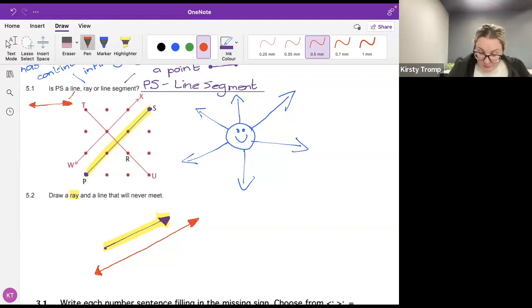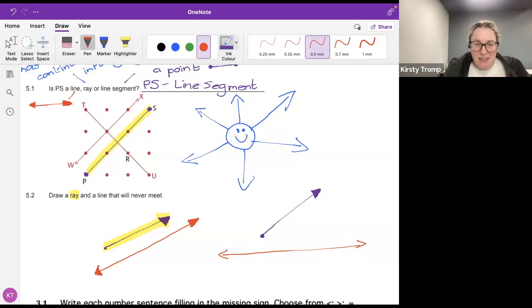Another option is we could go do our ray. There's the start of our ray, there's its arm going out, and there's the arrow showing that it carries on going into infinity. So yes, we do have to draw the arrow on the ray. Another option is, what if we drew the line at the bottom?